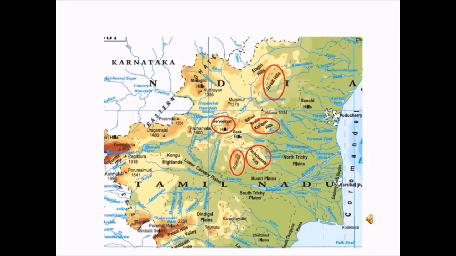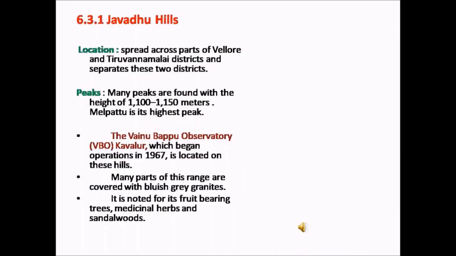In this map, the major hills of the Eastern Ghats are highlighted. These major hills lie in the northern districts of Tamil Nadu. As we already know, the major hills of the Eastern Ghats are located in the northern districts of Tamil Nadu. First we will see about the Javadu Hills.